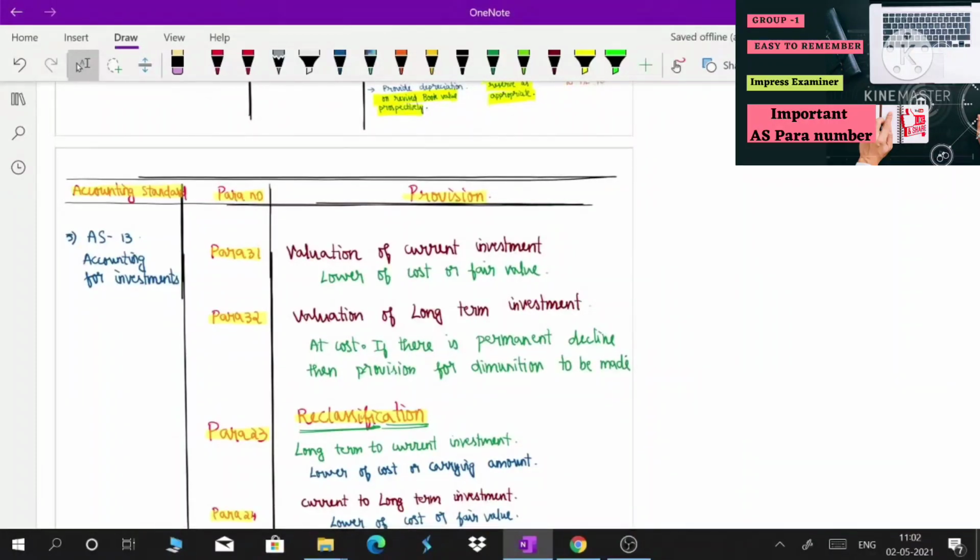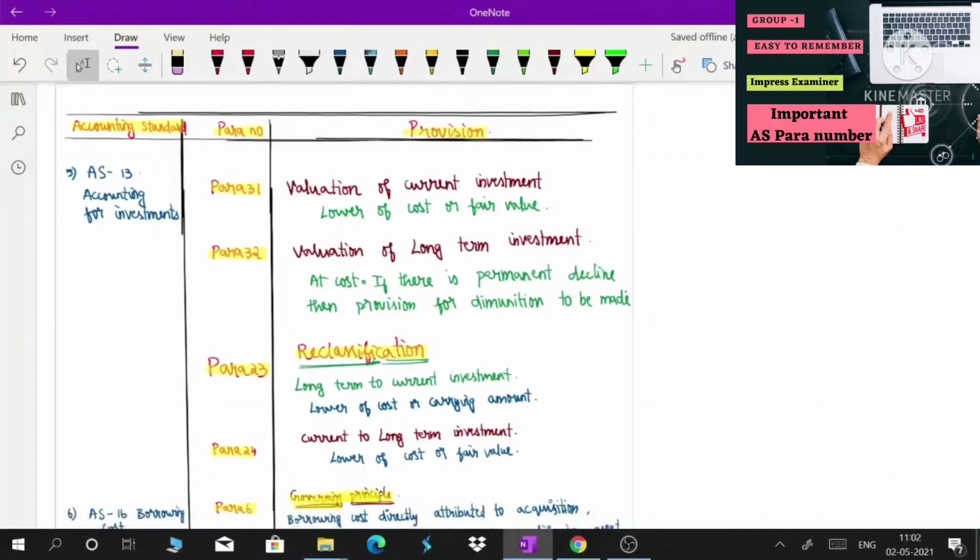Para number 31 is related to valuation of current investment. You need to value current investment at lower of cost or fair value. Then para number 32 deals with valuation of long-term investment. Long-term investment is generally valued at cost only. If there is a permanent decline, then a provision for diminution is to be made.